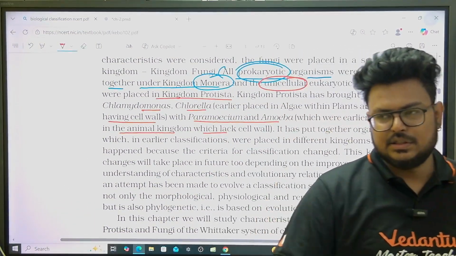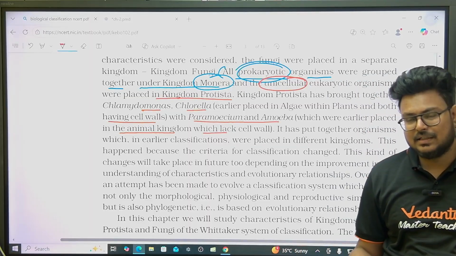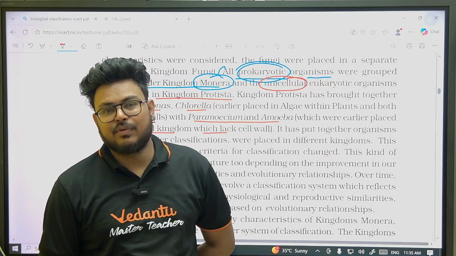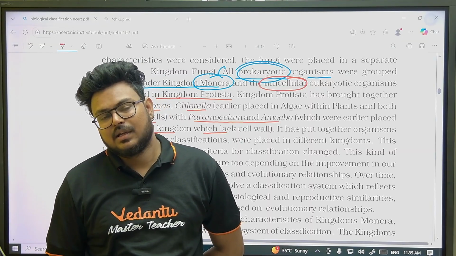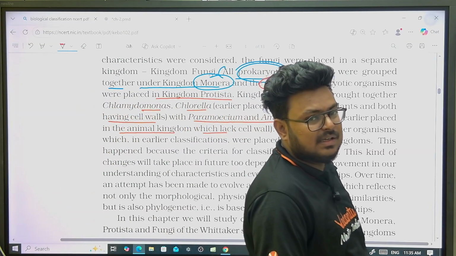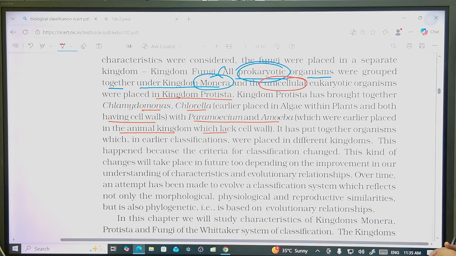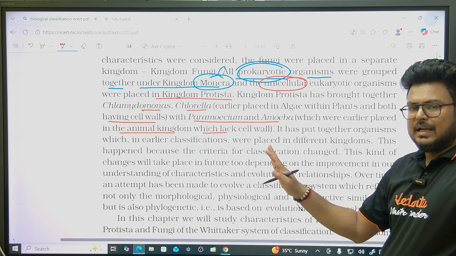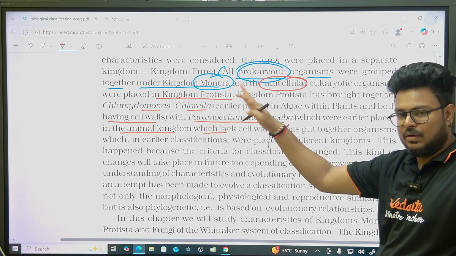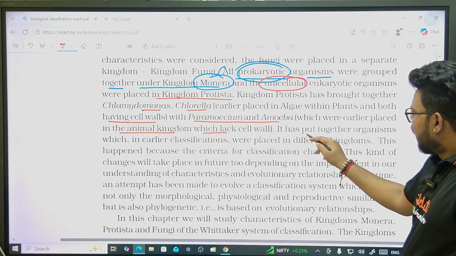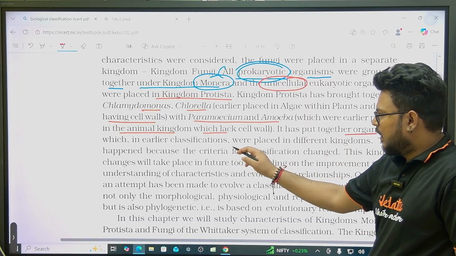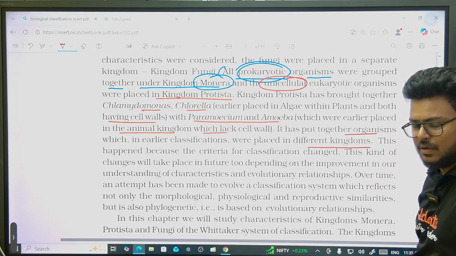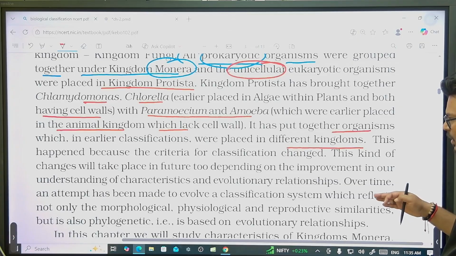In higher classes, you will see one more thing: cyanobacteria, in certain cases, are included under algae because they are photosynthetic and have the same pigments as algae. But in some cases they are included under bacteria. So multiple things are there, but you can ignore this point. Just simply remember it as per this, and don't get confused in plant kingdom when you study Chlamydomonas and Chlorella there also. It has put together organisms which in earlier classifications were placed in different kingdoms, which is fine because they all are unicellular and eukaryotic. This happened because